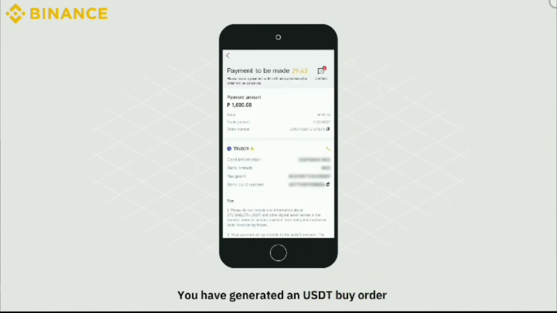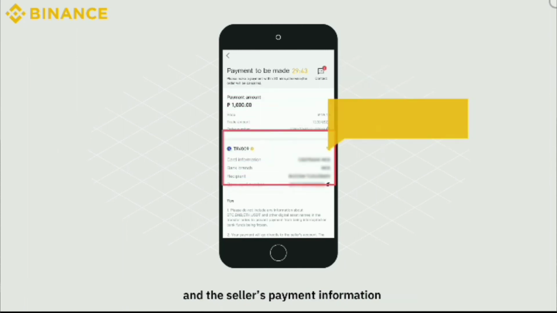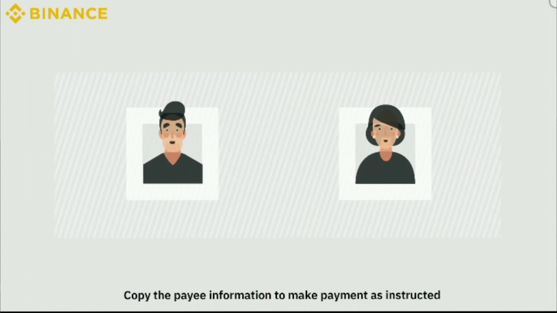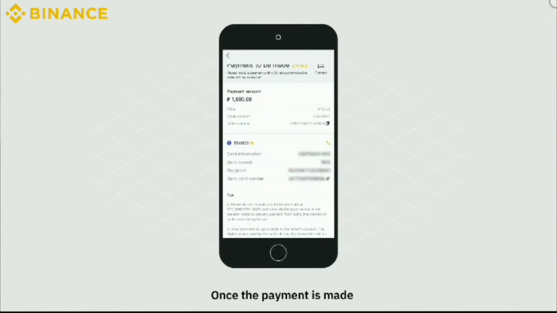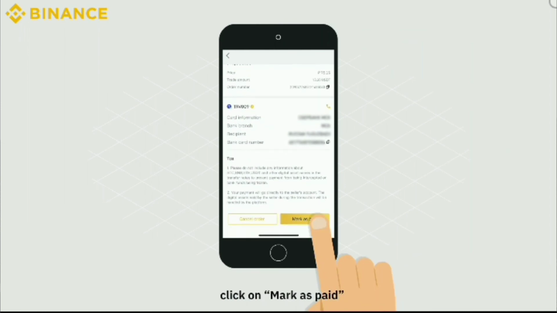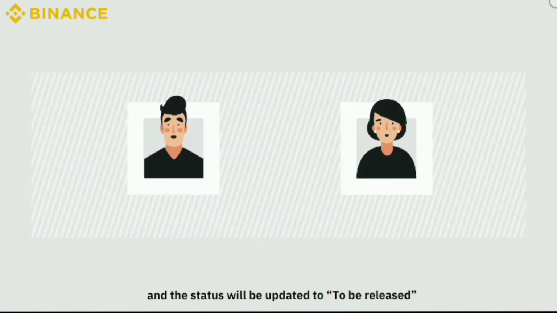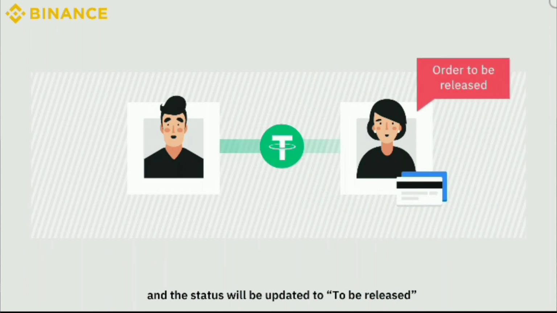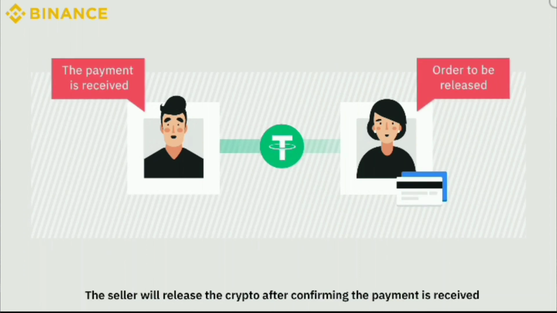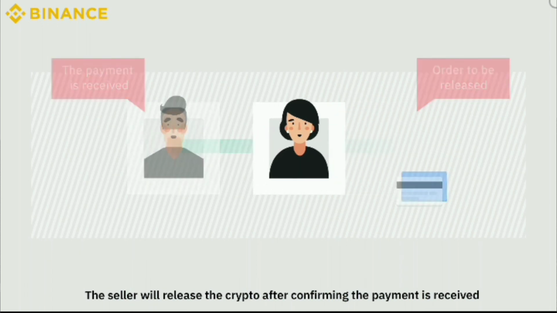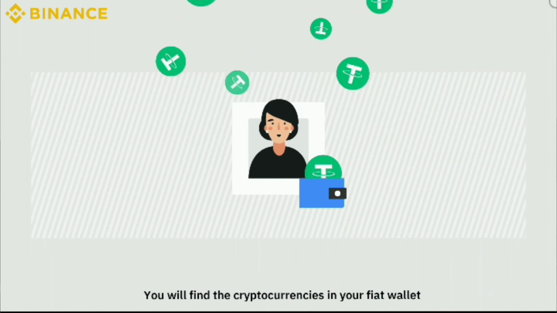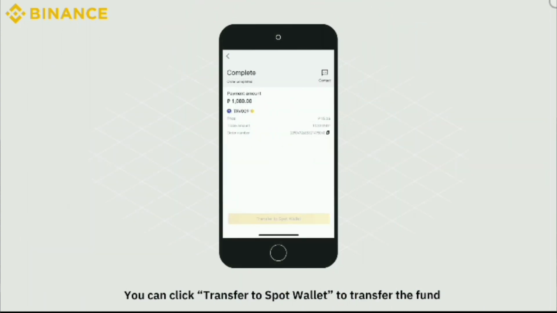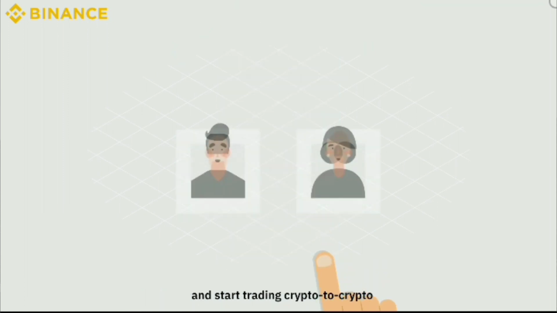You have generated a USDT buy order. Then you will see the order details and the seller's payment information. Copy the payee information to make payment as instructed. Once the payment is made, click on Mark as Paid and then Confirm. And then the status will be updated to be released. The seller will release the crypto after confirming the payment is received. The transaction will be completed. You will find the cryptocurrencies in your fiat wallet. You can click Transfer to Spot Wallet to transfer the fund and start trading crypto to crypto.